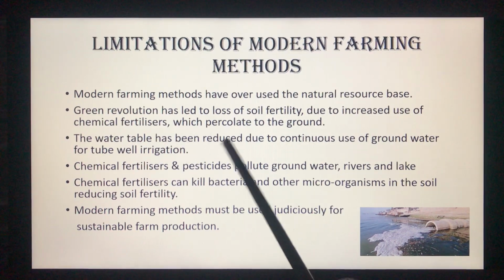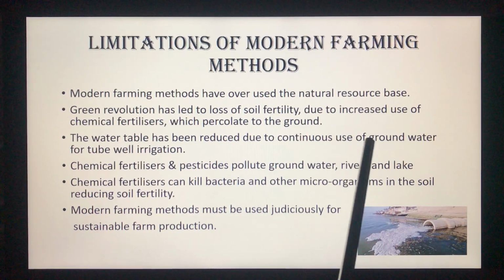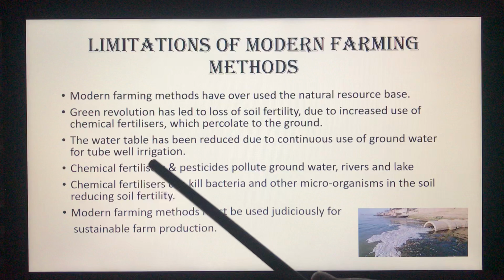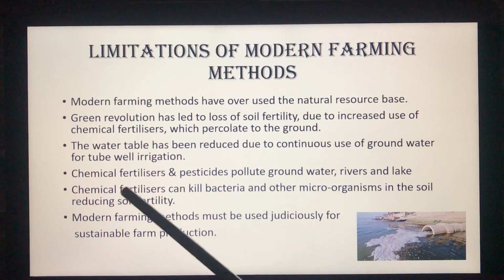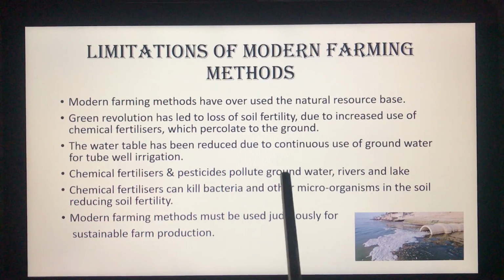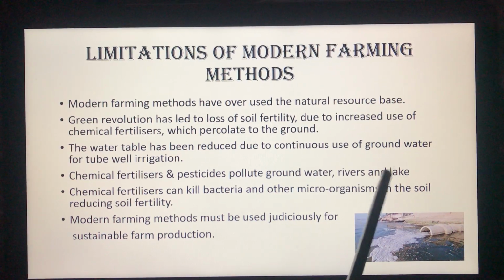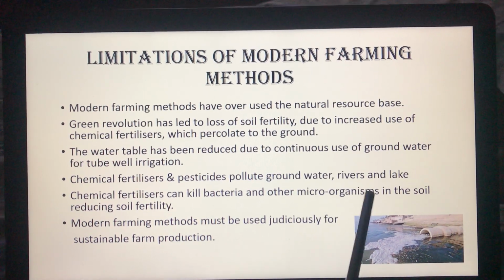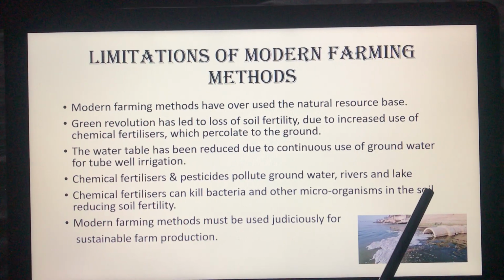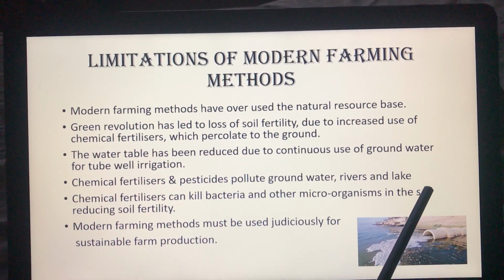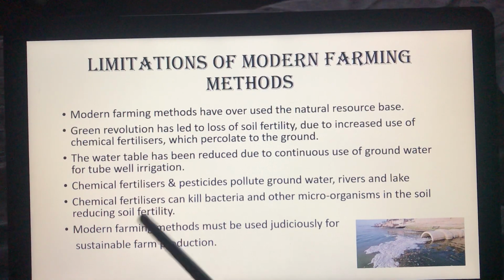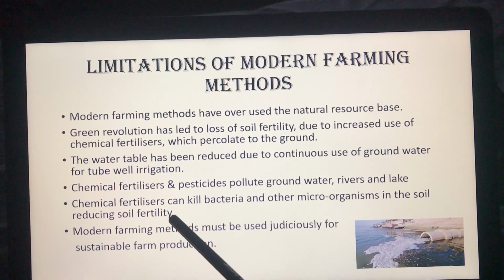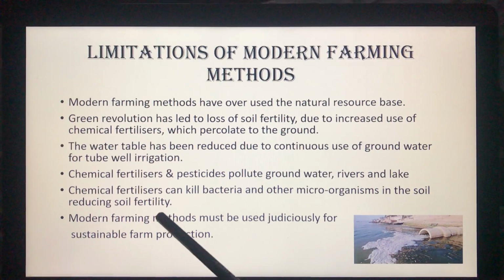The water table has also been reduced due to the continuous use of groundwater for tube well irrigation. Chemical fertilizers and pesticides pollute the groundwater, rivers, and lakes. Chemical fertilizers can kill the bacteria and other microorganisms which are present in the soil. So, continuous use of chemical fertilizers has reduced the soil fertility.